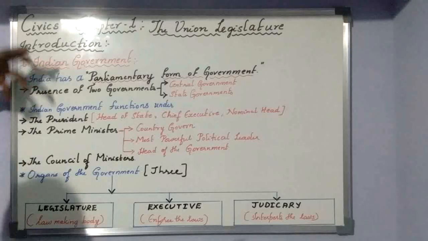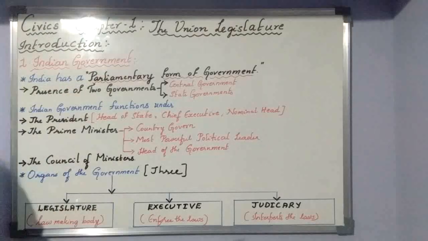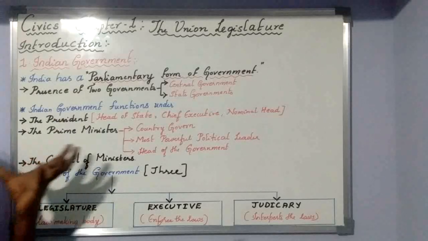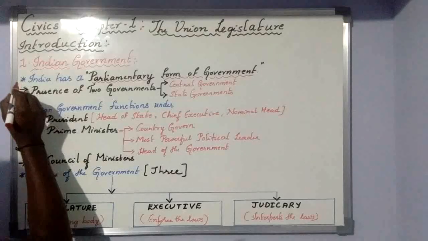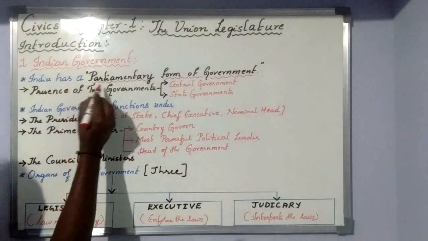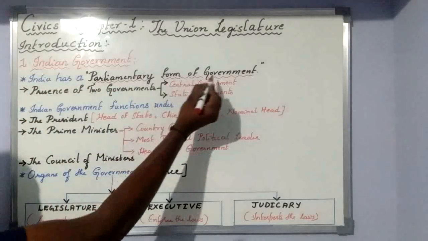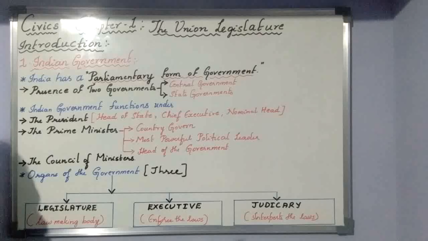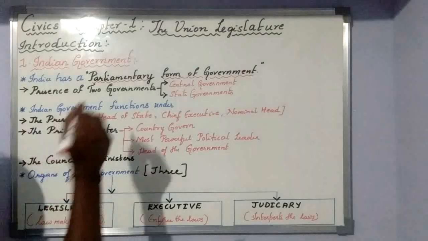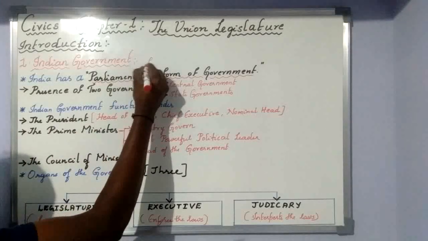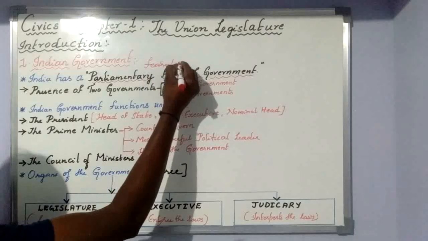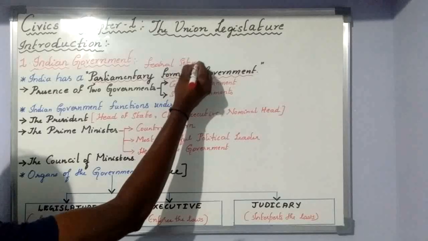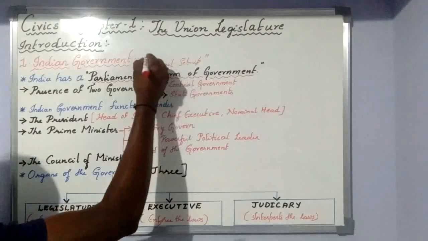When we say government or Indian government, what is the meaning of it? If you see, the first point says India has a parliamentary form of government, or we also call it a federal setup of government.